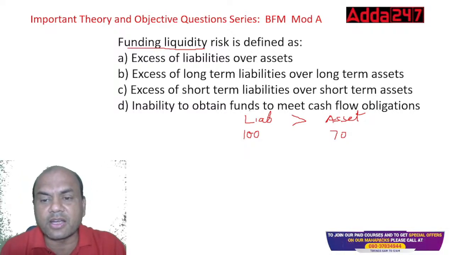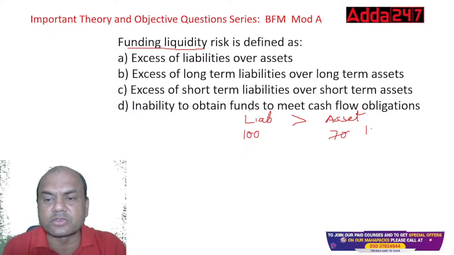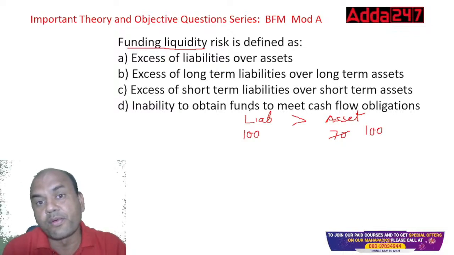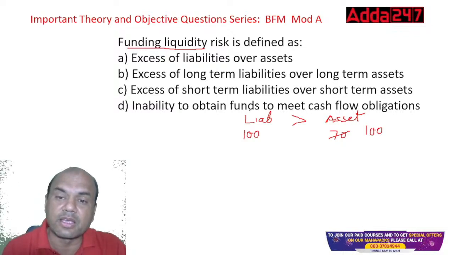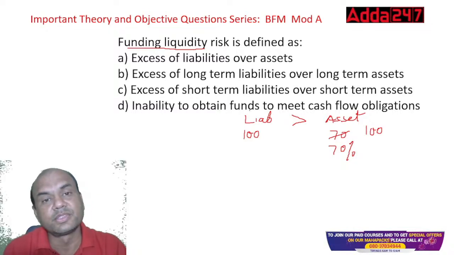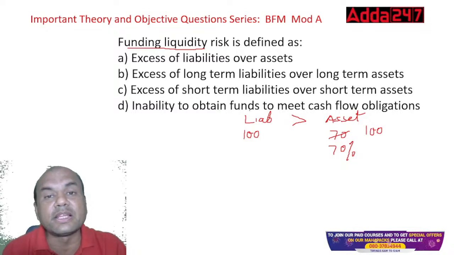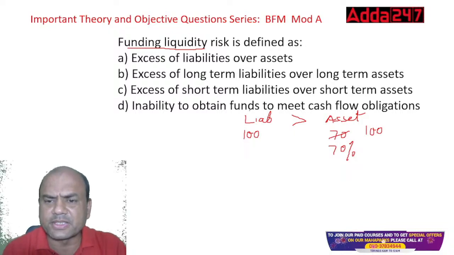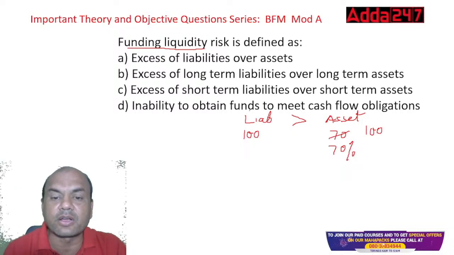Is it always 100? No. RBI has set the requirement that assets should always be about 70%. Assets will always be lesser than your liabilities. Basically, loans will always be lesser than your deposits.